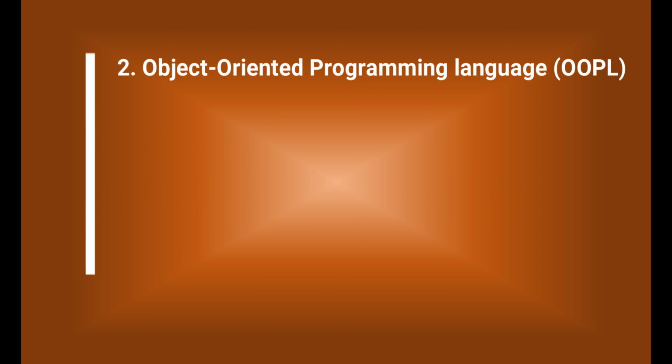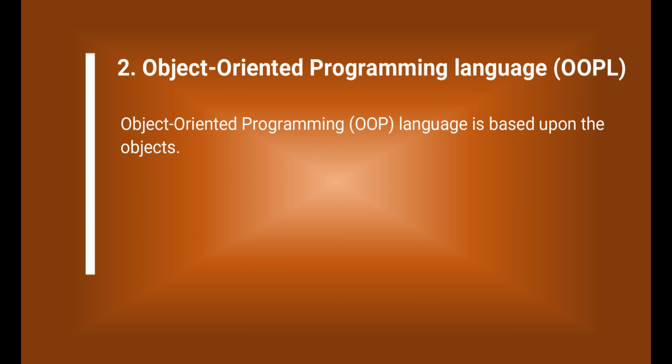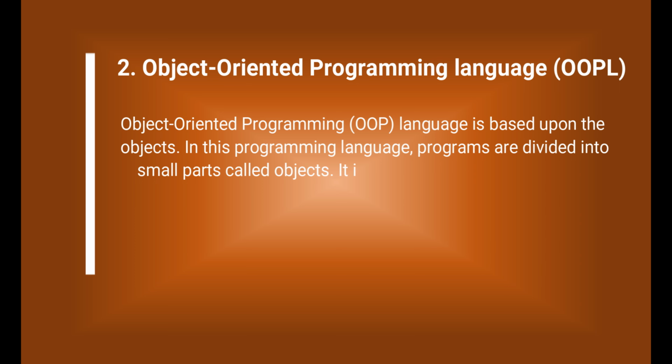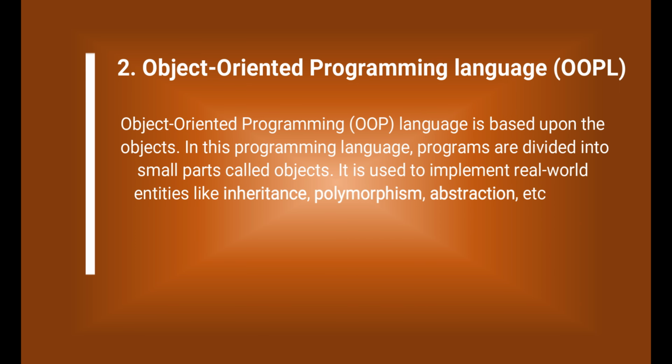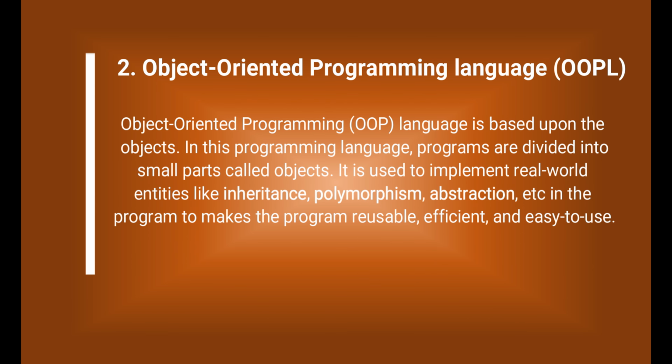2. Object-oriented programming language. Object-oriented programming language is based upon the objects. In this programming language, programs are divided into small parts called objects. It is used to implement real-world entities like inheritance, polymorphism, abstraction, etc. in the program to make the program reusable, efficient, and easy to use.